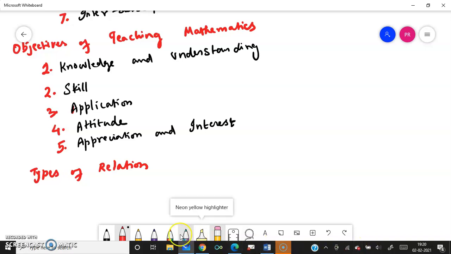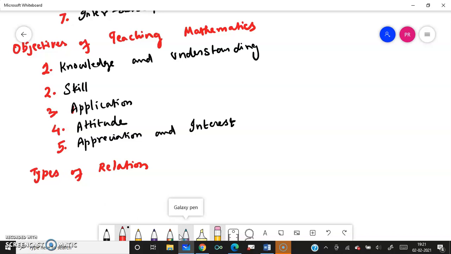Students, we were talking about the types of relation, right? How one subject is connected to another subject. While teaching our own subject, we have to tell them what the similarities are and how one subject is dependent upon the other, especially mathematics, because we are mathematics teachers. What is the relationship between mathematics and other subjects? What are the similarities? How are other subjects dependent upon mathematics? These are the things you should keep in mind while teaching, right?